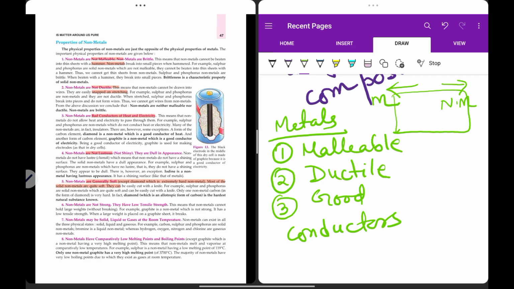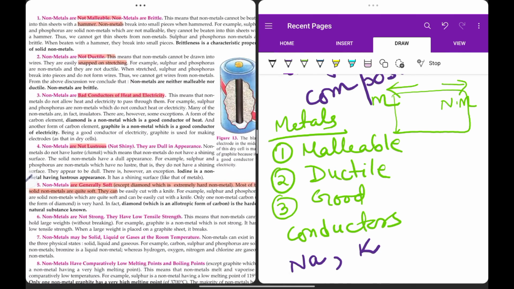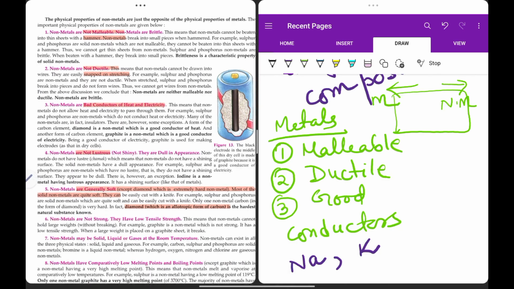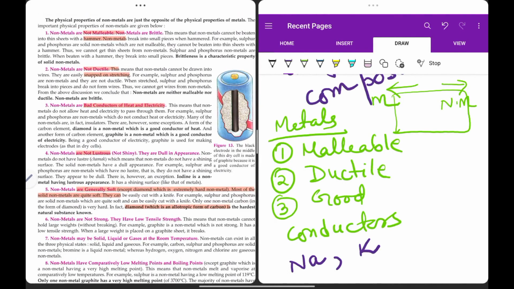Non-metals are generally soft. Now, name a metal which is soft. You'll say, yes, ma'am, the metal which is soft can be, say, sodium, which is denoted by Na, potassium, which is denoted by K. They are soft metals. Okay, so non-metals are soft. They are non-lustrous. They are not having that shine in it. Okay, diamond is an allotropic form of carbon, and it's very hard, and it's the hardest naturally occurring substance.